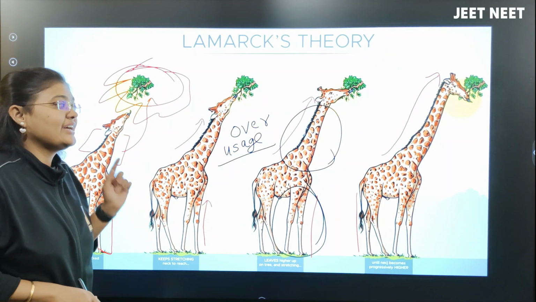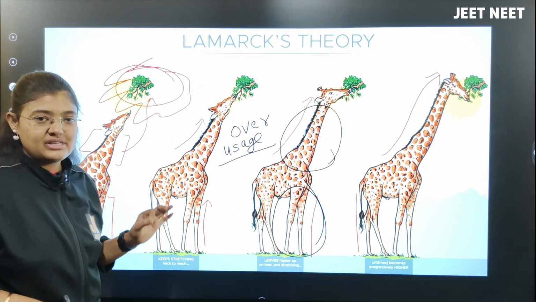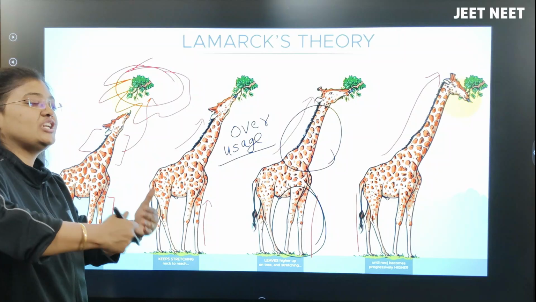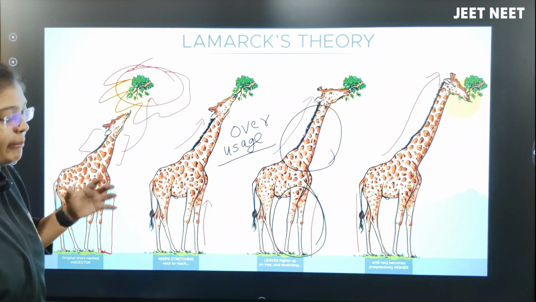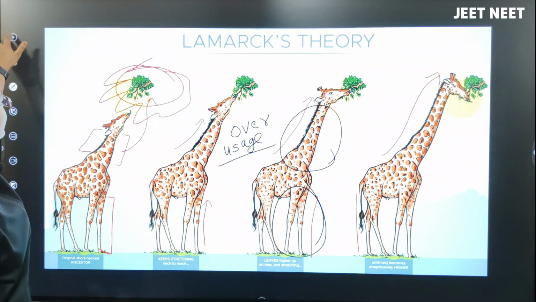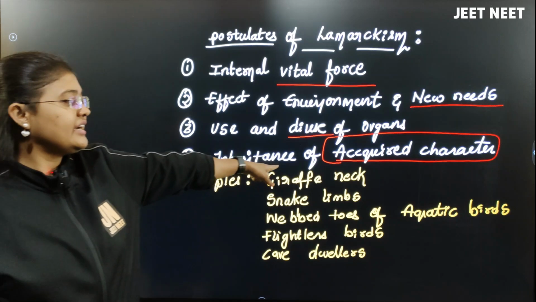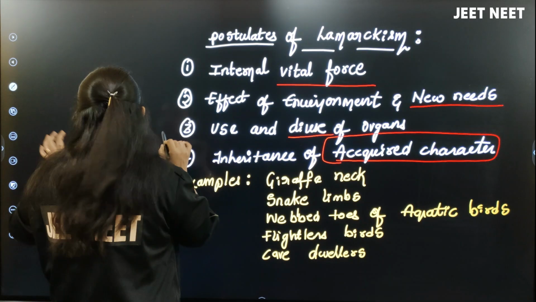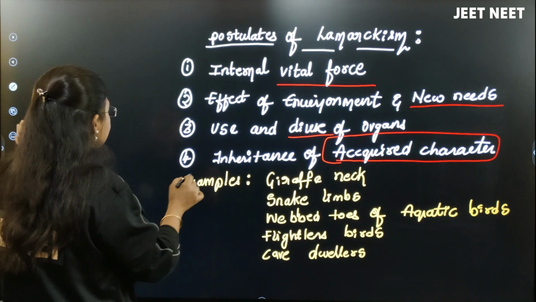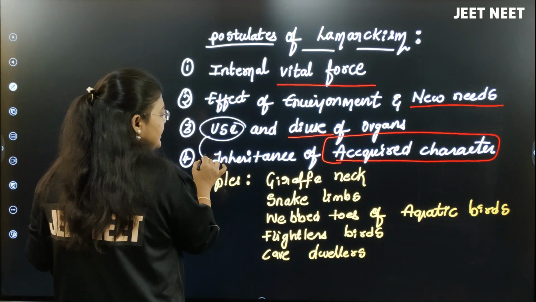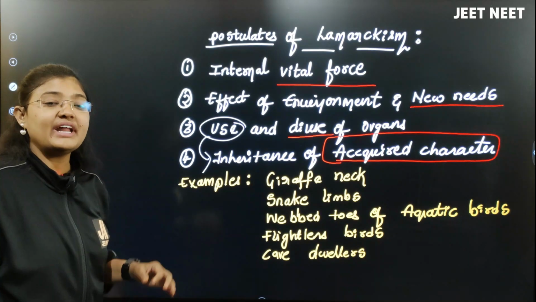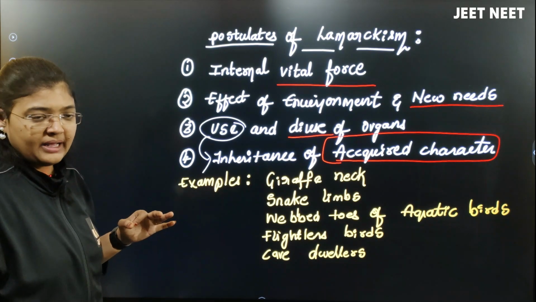So the giraffes which are present now got this character through genetic inheritance from parent to offspring, so we call it inheritance of acquired characters. Whatever overusage of this organ it has done got inherited to the next generation. One example is the giraffe neck, right?